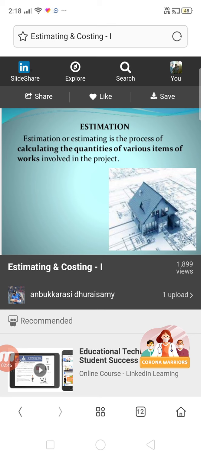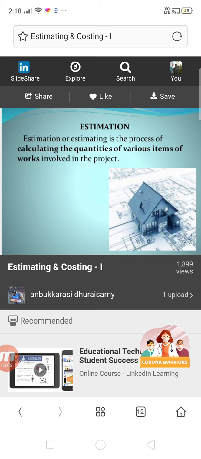So meter into meter into meter, what will be the unit of the excavation item? It is cubic meter. Very simple fundamentals, you know very well. Calculations generally consist of LBD, or instead of height you can take depth also, not a problem.